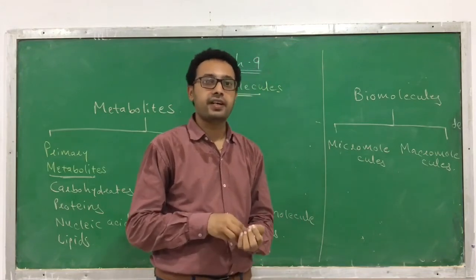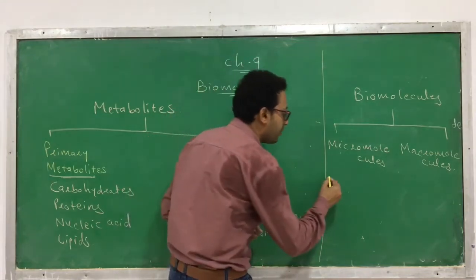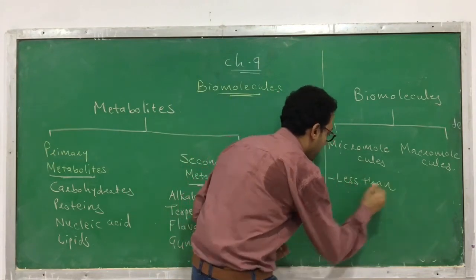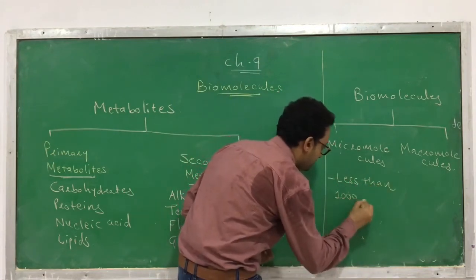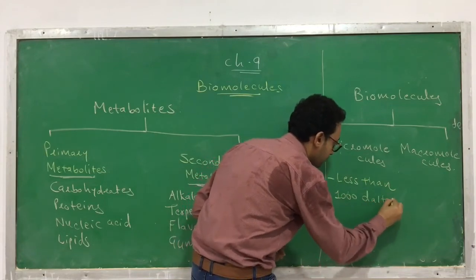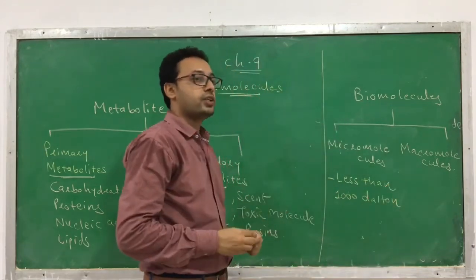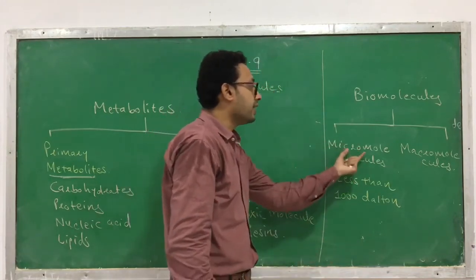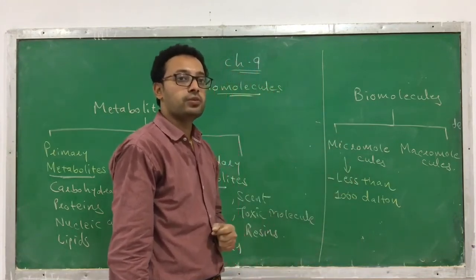That has to be defined. Those molecules which have a molecular weight less than 1000 Dalton are called micromolecules.